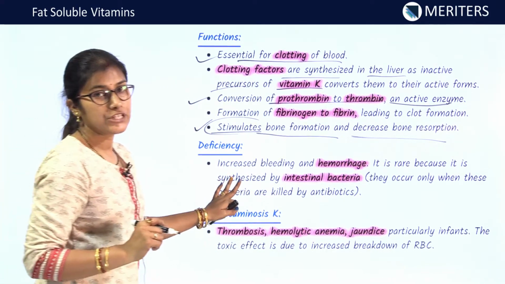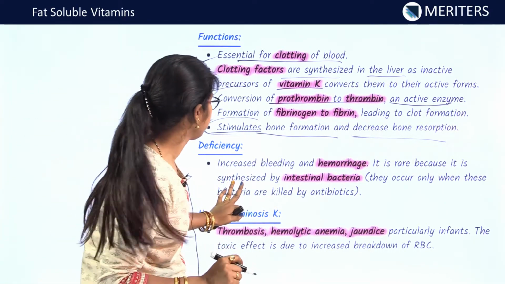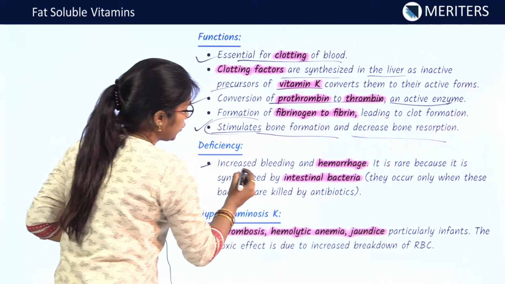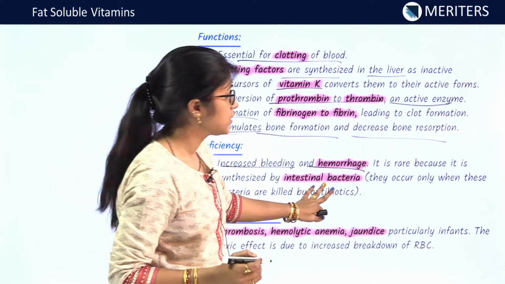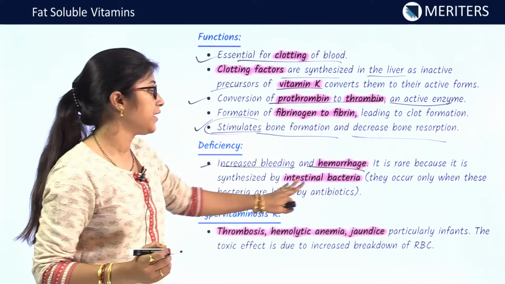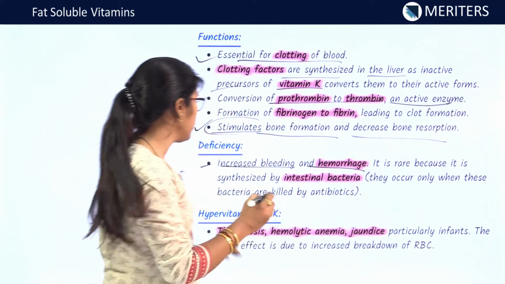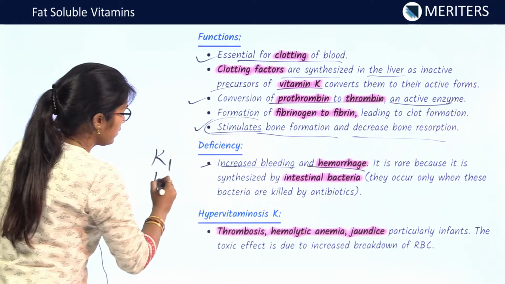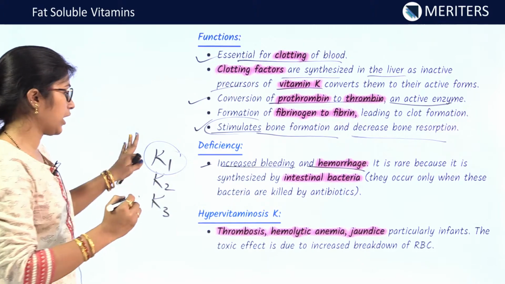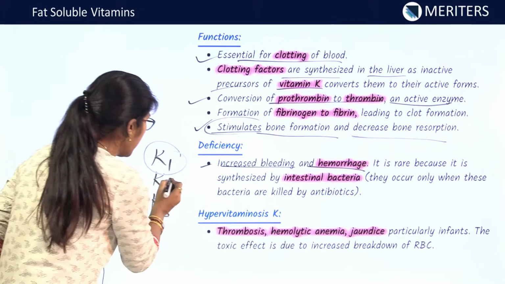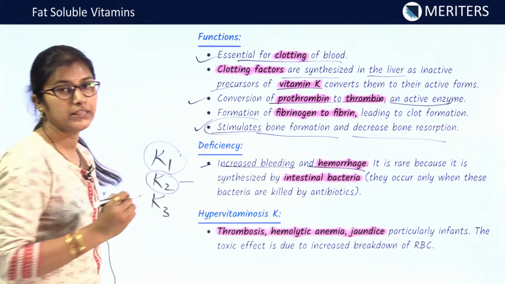Now we'll see the deficiency features of vitamin K. Deficiency will lead to increased bleeding and hemorrhage, but it is rare because vitamin K is synthesized by intestinal bacteria also. I told you these are of three types: K1, K2 and K3. So if you are having deficiency of K1 in the diet, still K2 is being synthesized in the gut by the bacteria.